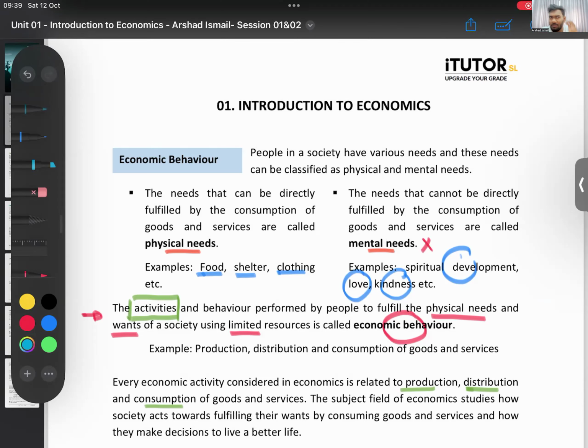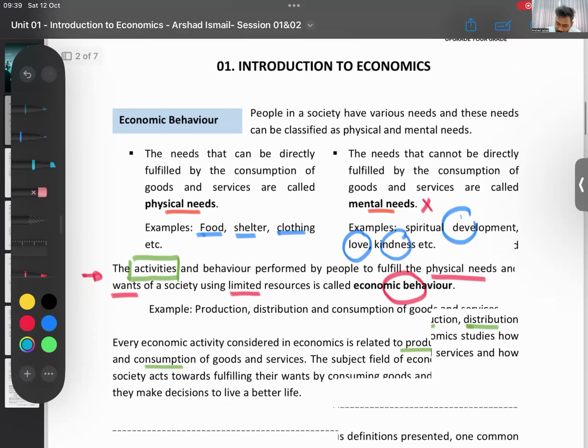Then what is economic behavior about? Economic behavior is about how people fulfill their physical needs and wants. What are the activities, the behavior that people do in order to fulfill their physical needs and wants? I told you mainly this behavior has 3 parts: production, distribution, and consumption. That's the first part that I taught.